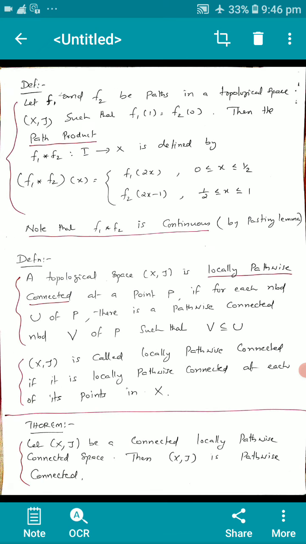X is called locally path-wise connected if it is locally path-wise connected at each of its points in X. If it is true for every point in X, then we say capital X is locally path-wise connected. Next theorem. Let X be a connected, locally path-wise connected space, then X is path-wise connected.